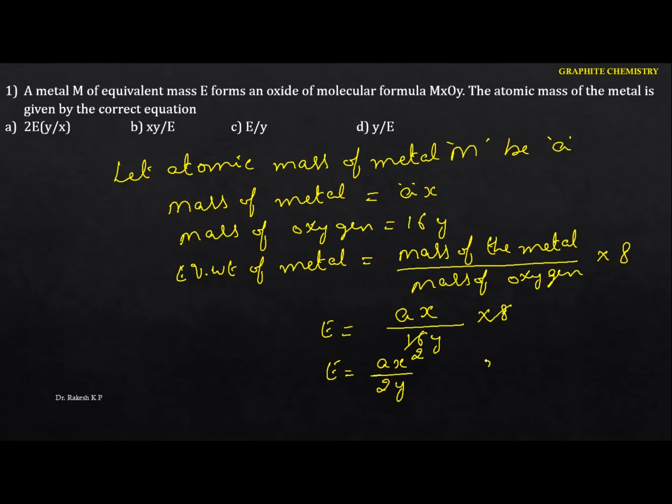So now I am going to write this as A equals 2 into E into y by x. This is the final equation we got. That is, the atomic mass of the metal is given by this correct equation. Hence the option is the first one. Okay, so let me move on to the next question here.